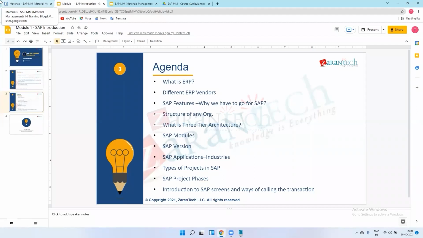Yes, after testing, it will go live. So this is the project phases, for all projects. After go live, there will be a support project. Before go live, I missed one phase, that is the training phase. After implementation, SIT and UAT, we create user manuals for the end users.